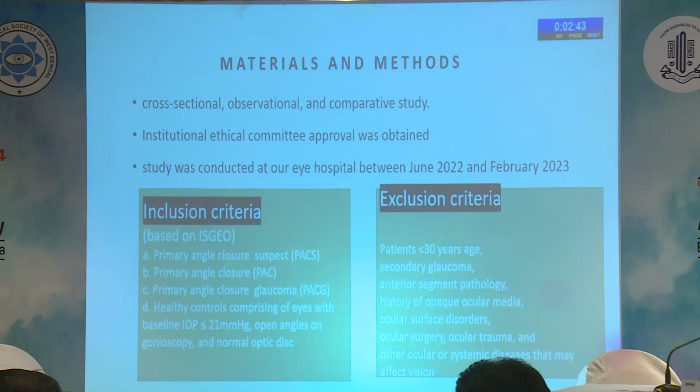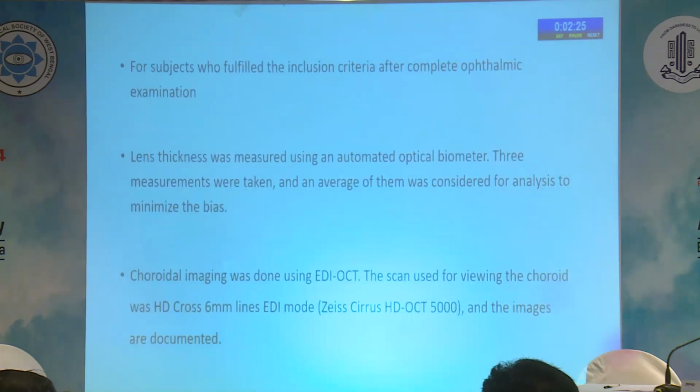Exclusion criteria were patients less than 30 years of age, secondary glaucoma, anterior segment pathologies like conjunctivitis, keratitis, or uveitis, and history of opaque ocular media, ocular surface disorders, ocular surgeries, and ocular trauma, and other ocular diseases such as retinopathies and choroidopathies, or systemic diseases that may affect the vision. For the subjects who fulfilled the inclusion criteria, after complete ophthalmic examination, lens thickness was measured using an automated optical biometer. Three measurements were taken, and an average of them was considered for analysis to minimize the bias.